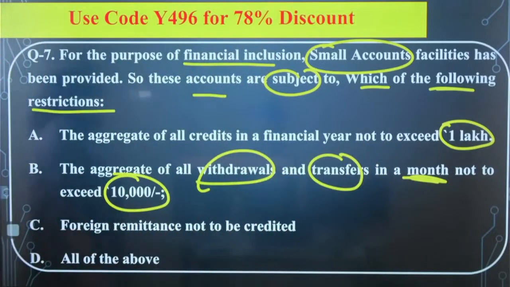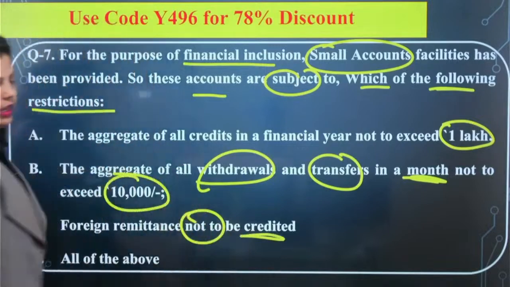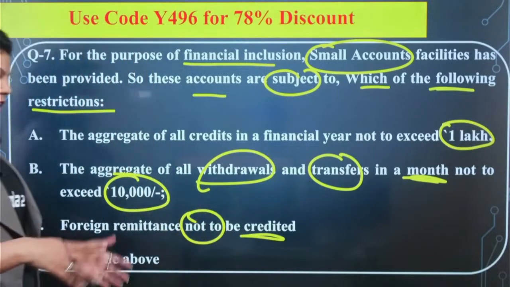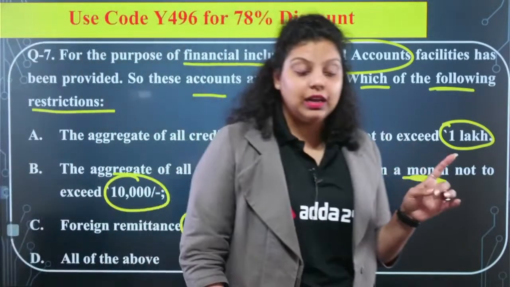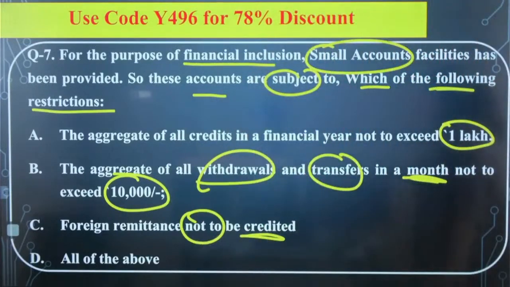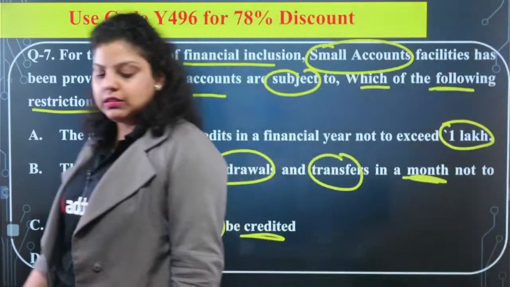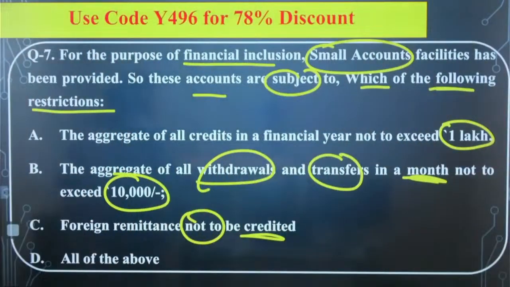Like within a month, more than 10,000 in withdrawals or transfers is not allowed. Then foreign remittance not to be credited, right? Like the transfer of funds from India to foreign and from foreign to India is not allowed until you provide the KYC. Or all of the above. So which of the following restrictions are true in case of the small accounts? A, B, C or D? Let me know which of the following is correct.